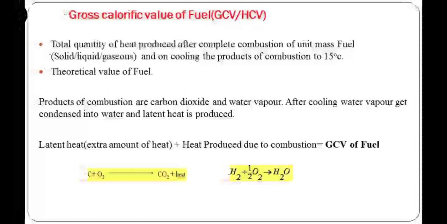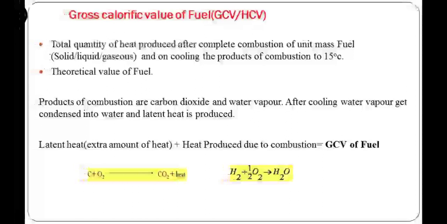So we have two types of CVs, gross calorific value or higher calorific value, and second type will be lower or net calorific value, that is NCV or LCV. Here the two types of CVs are obtained due to the reaction conditions.